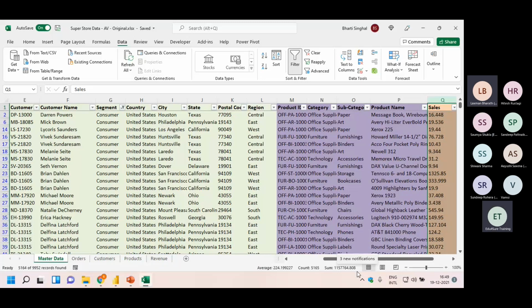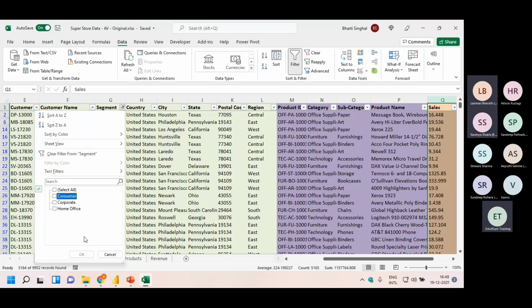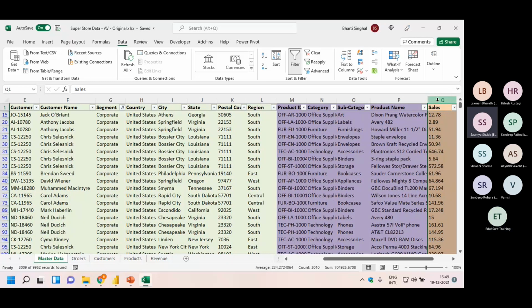Now I'm saying give me the sales count of the corporate segment. What will you do? You will go again, remove the filter of consumer, put the filter of corporate, and take the count of sales. So what is the control doing? Control is again and again going to the segment column, removing the earlier filter, putting a new filter and looking at the figure. So this is called iteration, where your control is accessing one particular column again and again. Understood?